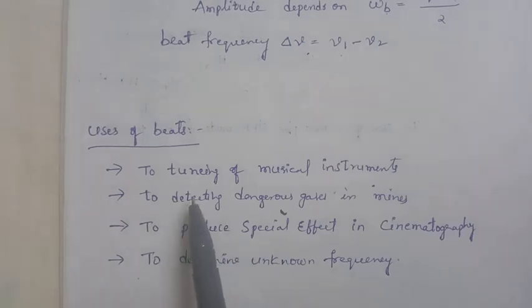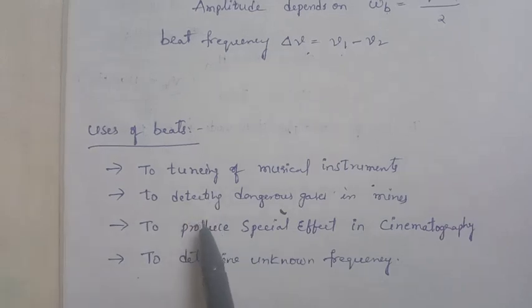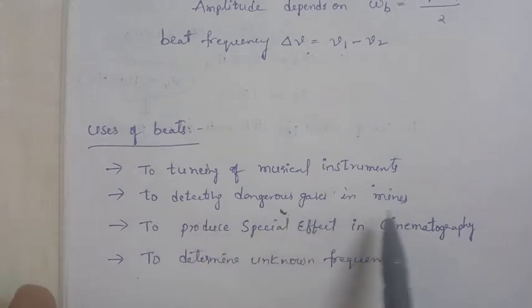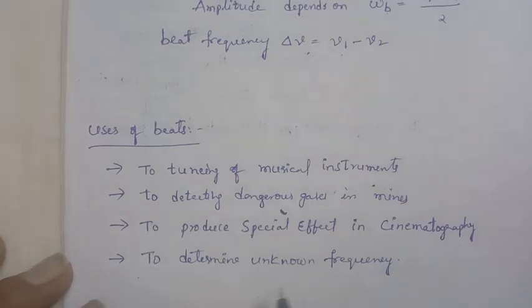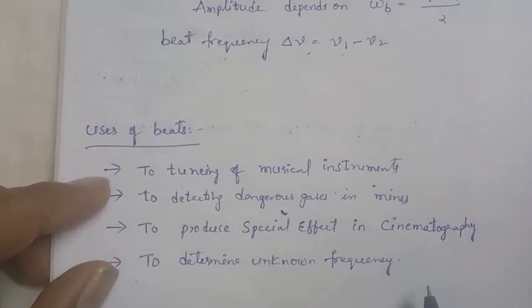That is called tuning. Tuning means we can set the musical instruments by using beats. And to detect dangerous gases in mines, and to produce special effects in cinematography. So if we want to create sound effects in cinema theaters or in cinemas, it is because of these beats. And determining an unknown frequency is also possible by using these beats.